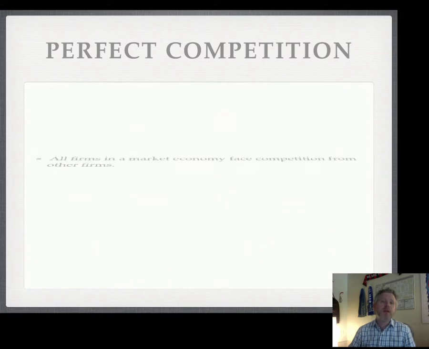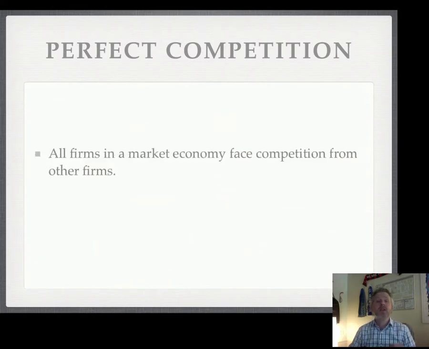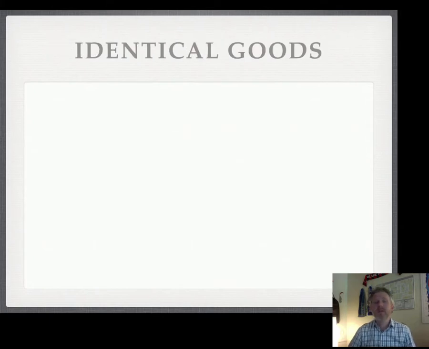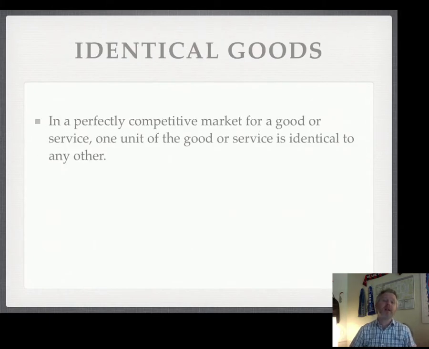All right. So what is perfect competition? In perfect competition, all the firms in the market face competition from a lot of other firms. All right. So today we're going to develop this highly idealized form of competition that we're going to call perfect competition. So what are some of the different assumptions of this model? Well, the first is that all goods are identical.